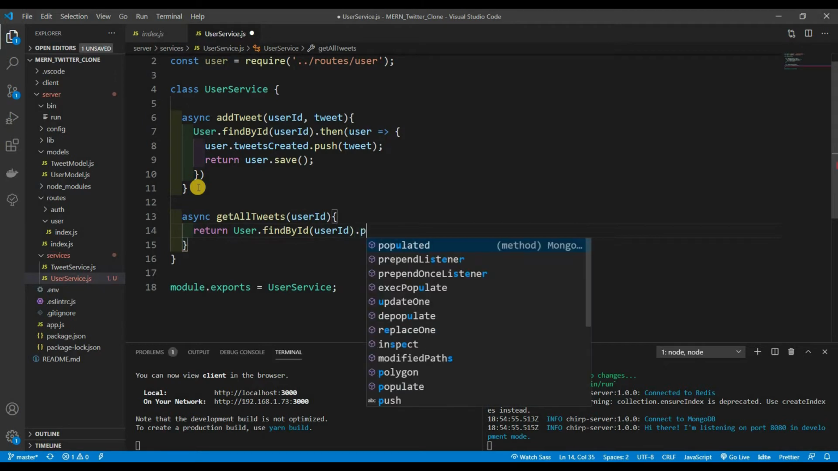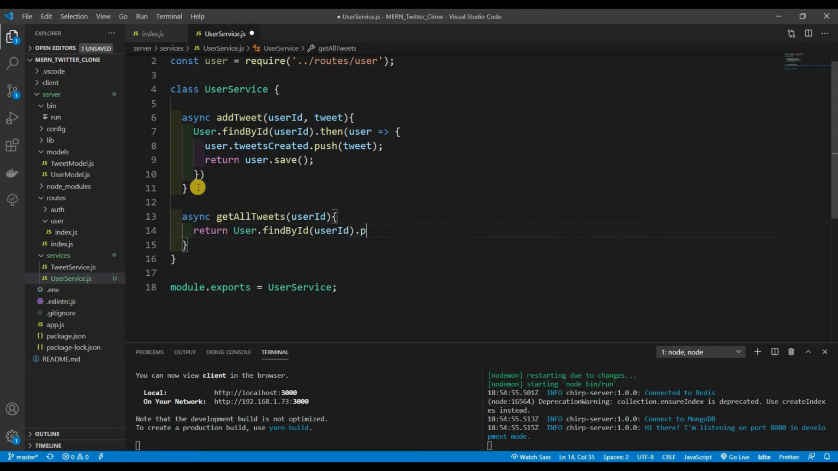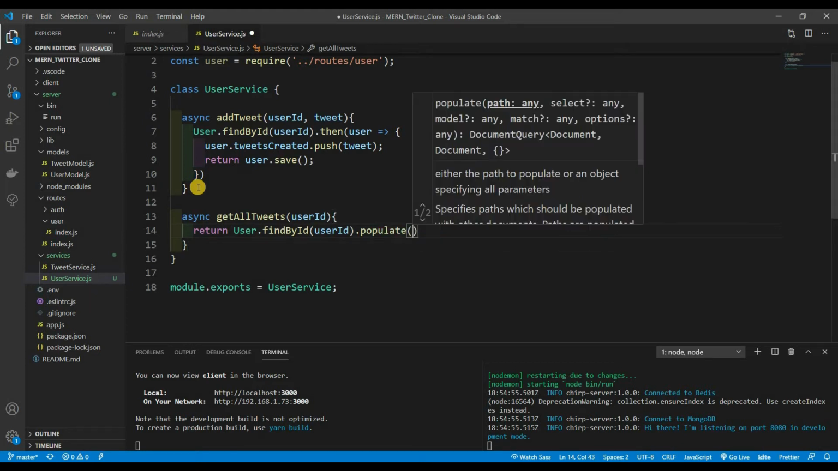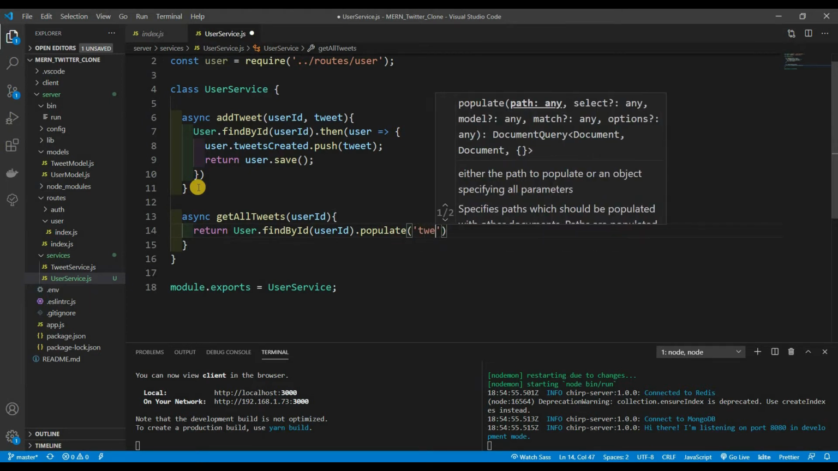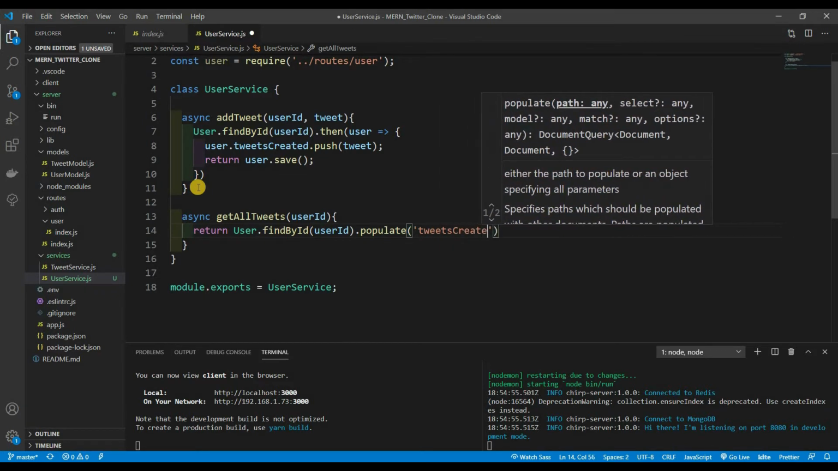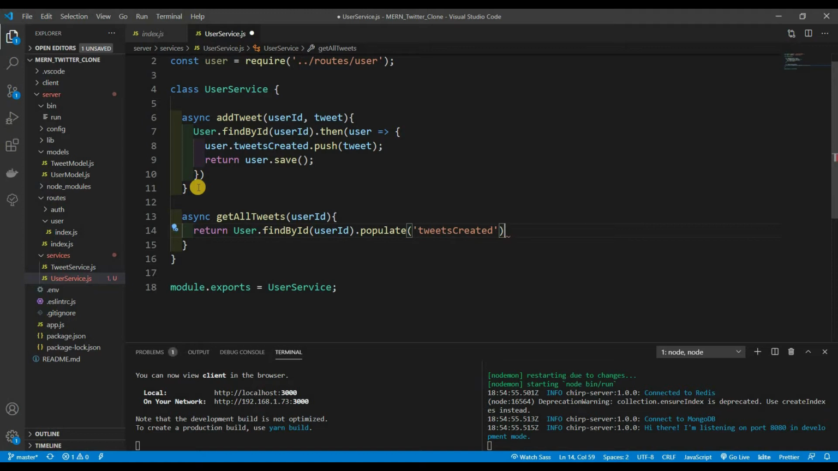And then .populate, and we need to populate the tweetsCreated. Remember, guys, what this means, right? Basically, since our tweetsCreated is just Mongoose object IDs, we want to populate those with the actual data from the tweets collection. So that's what we're doing.